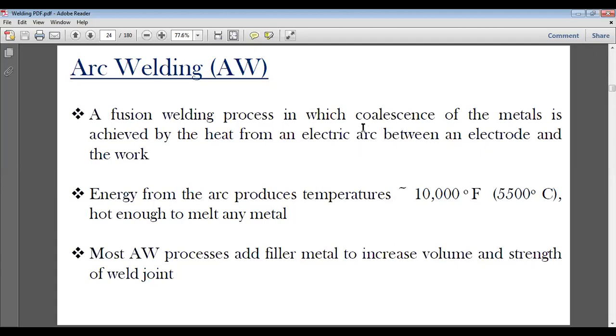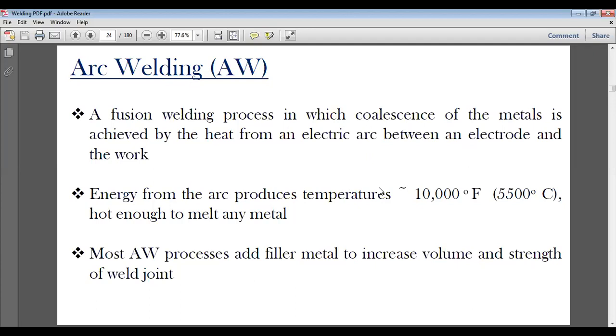So what is an arc? We'll be discussing that. First of all, we must know arc welding. Arc welding is the welding in which the heat of coalescence is achieved by an electric arc. The electric arc could be between electrode and work or between electrode and electrode. So what is an arc? Arc is a flow of electrons that is used to create heat, and we will be discussing how the arc is generated.